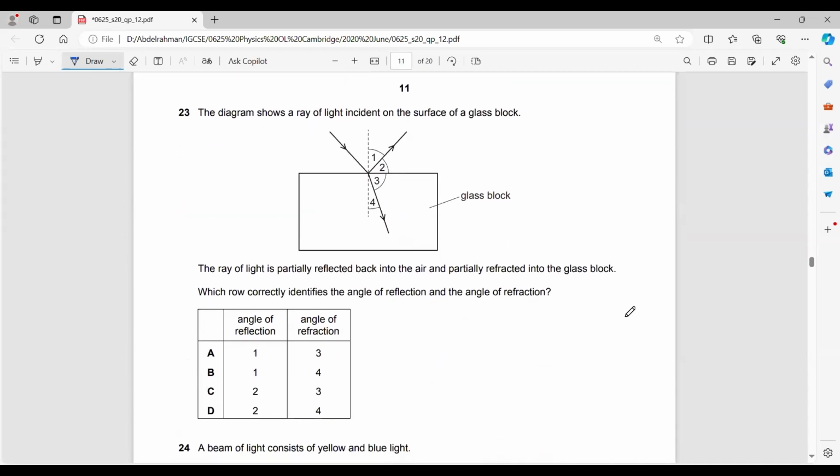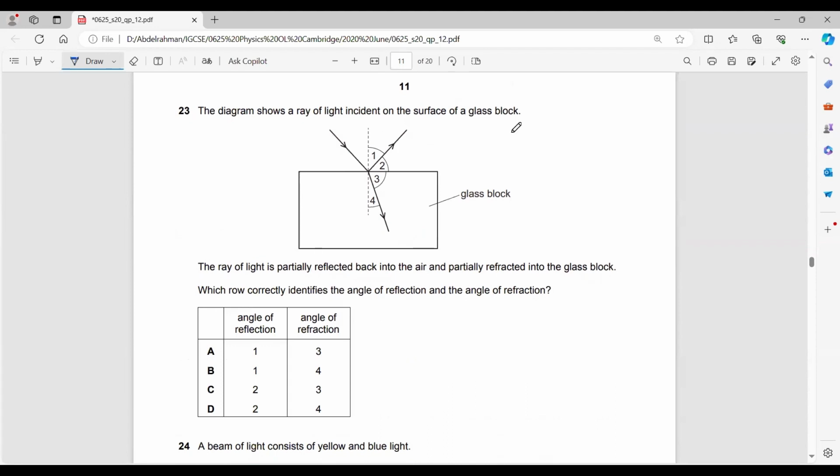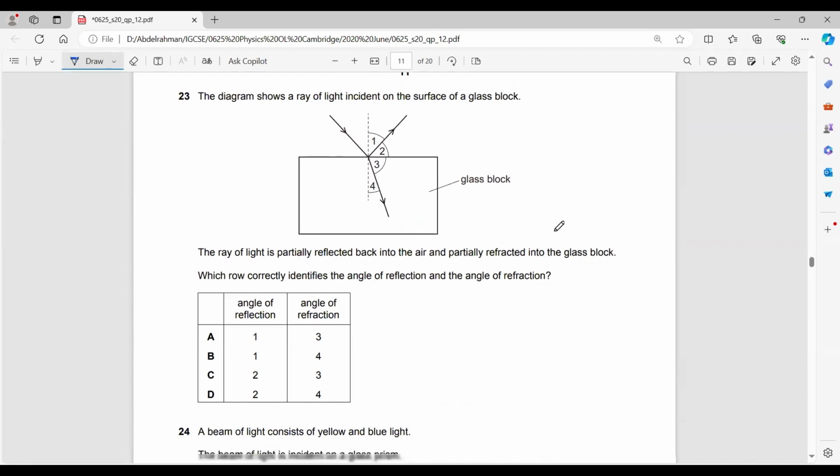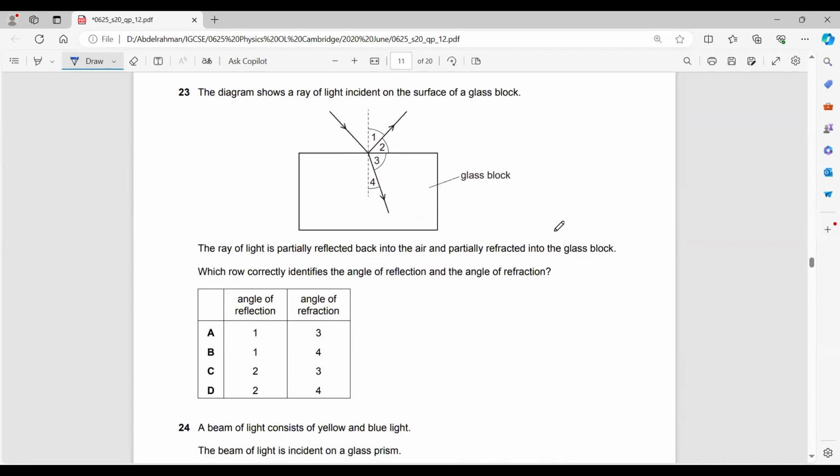Okay, question 23. The ray of light is partially reflected back into the air and partially refracted into the glass block. Which row identifies the angle of reflection and the angle of refraction?